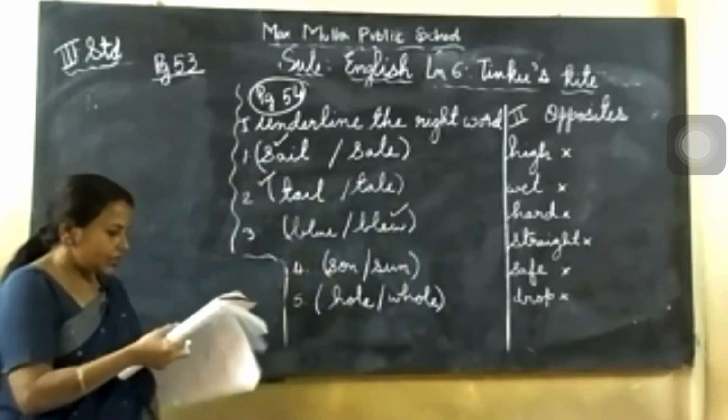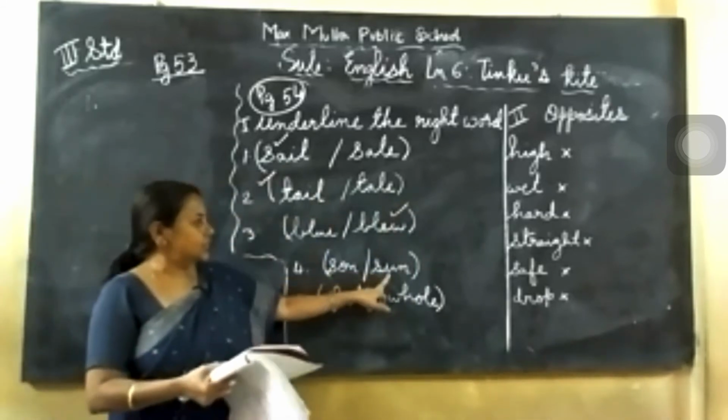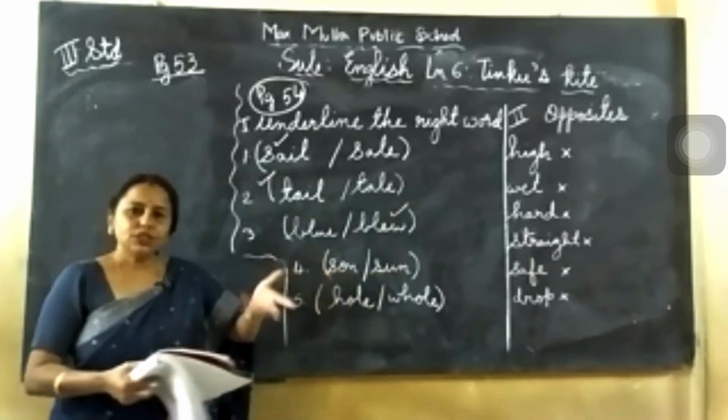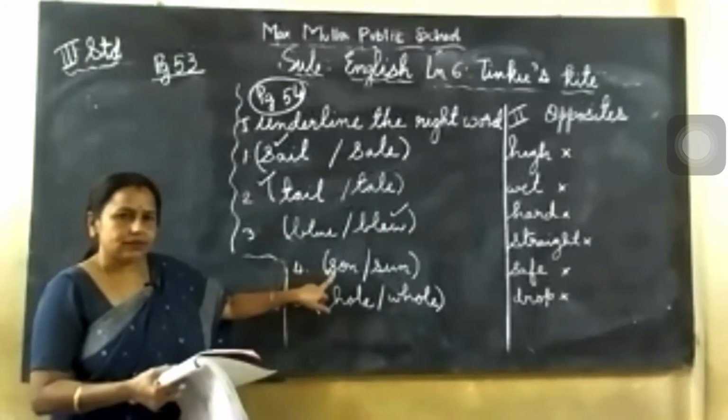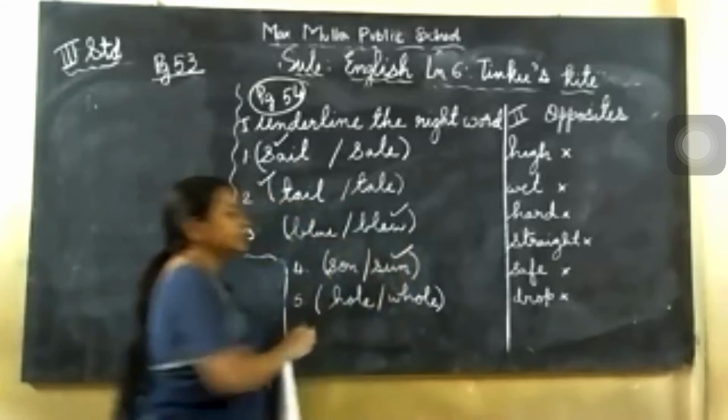Number 4, what is it? The sun is in the sky. In the sky, that's Surya, this spelling is sun. This is sun, means somebody's son, daughter, like that, okay? So that is sun, S-O-N. This sun is correct. So put sun. We can see sun in the sky.